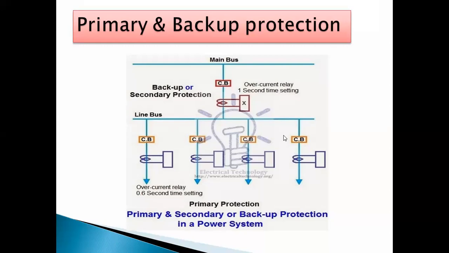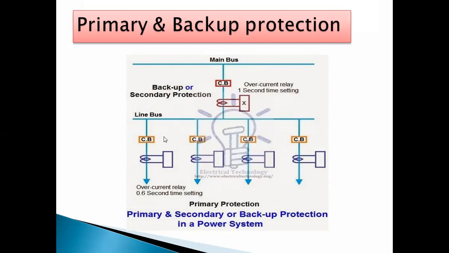Actually, there are different protective devices used at each and every section of the power system. So here you can see the primary protection shown: first the main bus, then the circuit breaker, this is the relay, and again there is a line, bus system, again circuit breaker, relays.